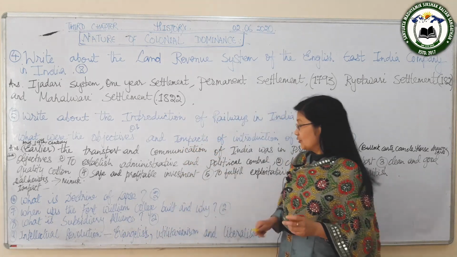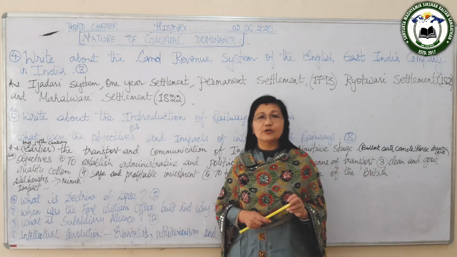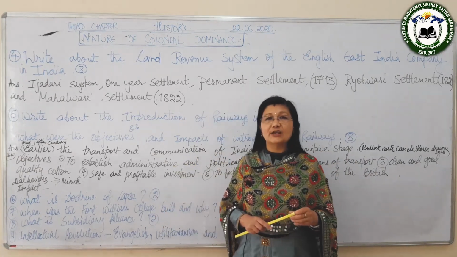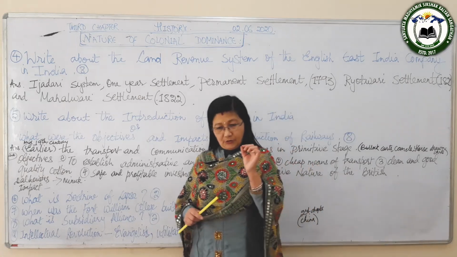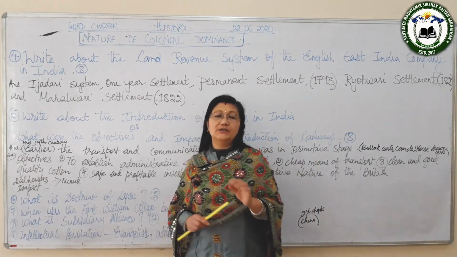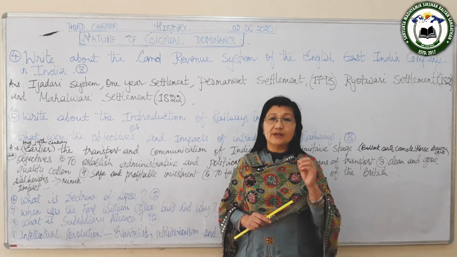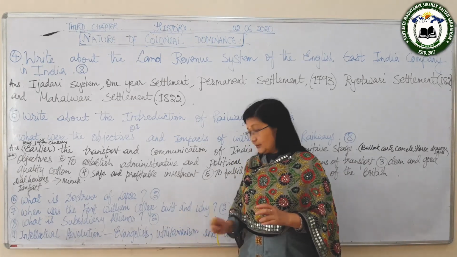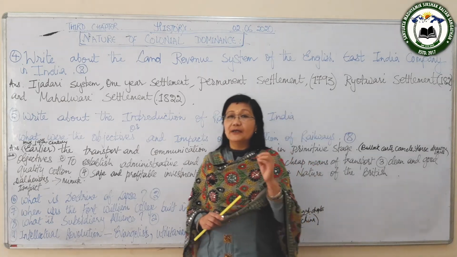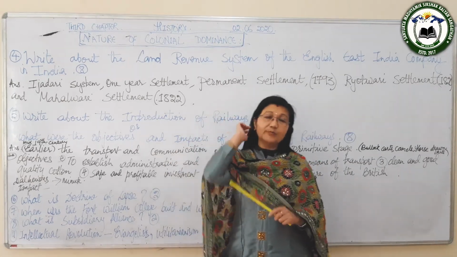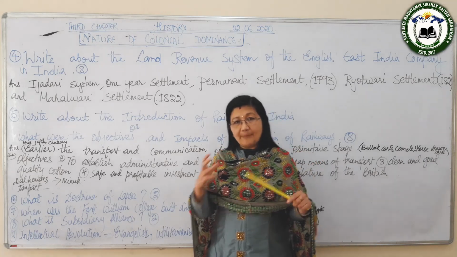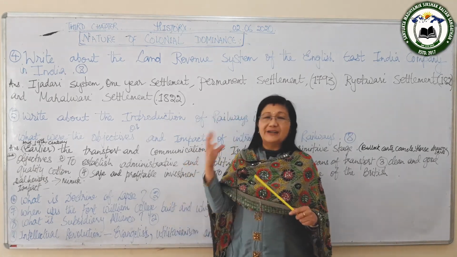Then the next is utilitarianism, and this theory was again a new thought, and it was started by Jeremy Bentham, and John Stuart Mill was the person who refined this utilitarian theory. They said that the human goal is the greatest happiness for the greatest number of people.